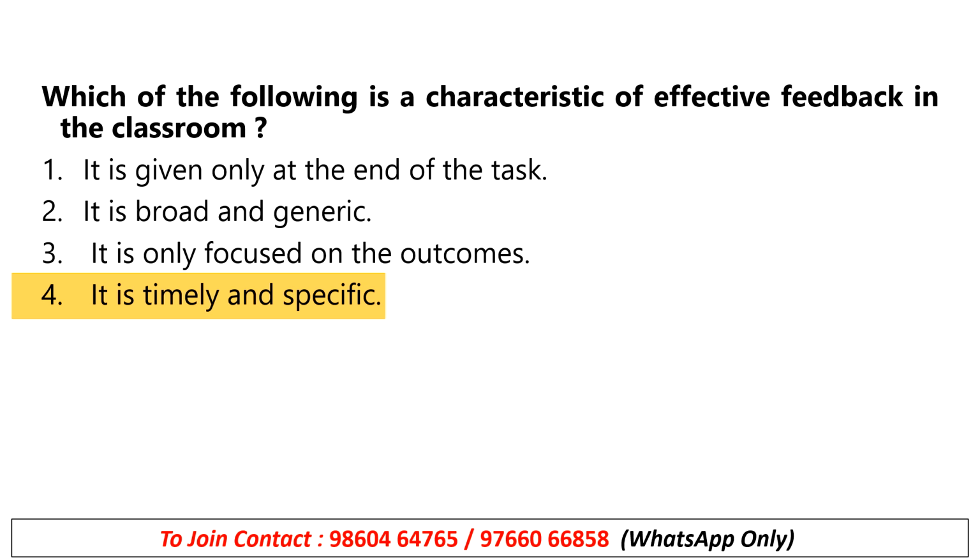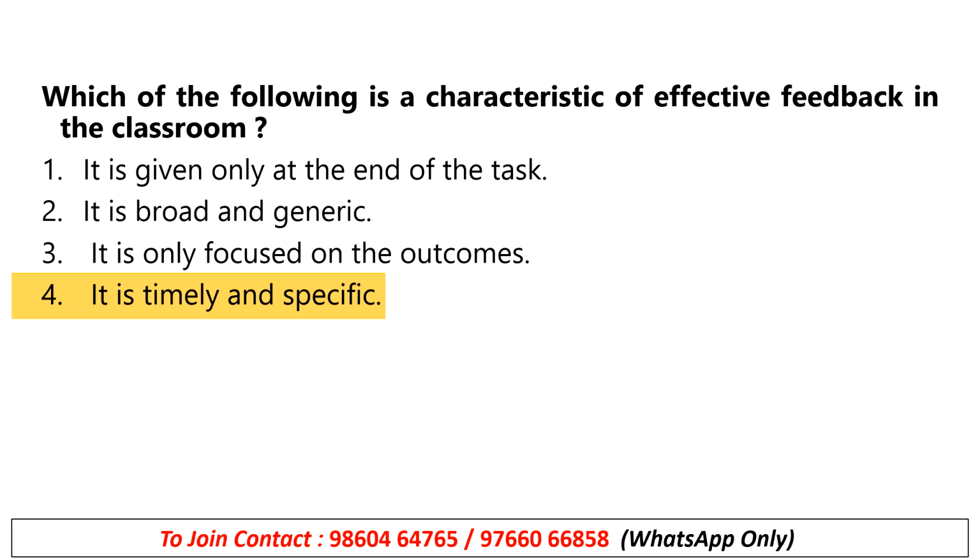The first option, it is given only at the end of the task, is not effective. Feedback should be given during the learning process as well, correct? Second, it is broad and generic. It should not be broad, it should be specific, clear, detailed, and targeted. Third, it is only focused on the outcomes. No, it is also ineffective.